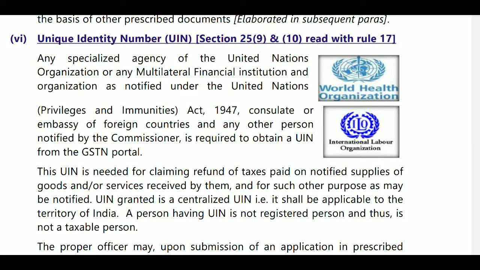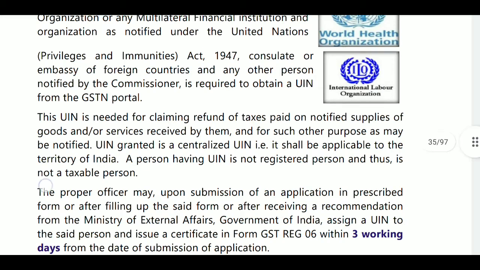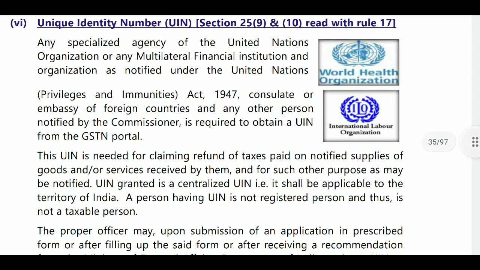If you are a specified agency, the UIN is needed for claiming refund of taxes. You will not have any liability of paying taxes. If you are only serving some persons, like the World Health Organization or International Labour Organization, then you will get the UIN number. With that UIN number you can claim the refund of whatever ITC you have in GST input.